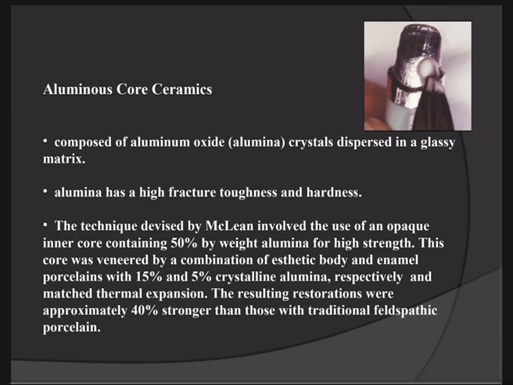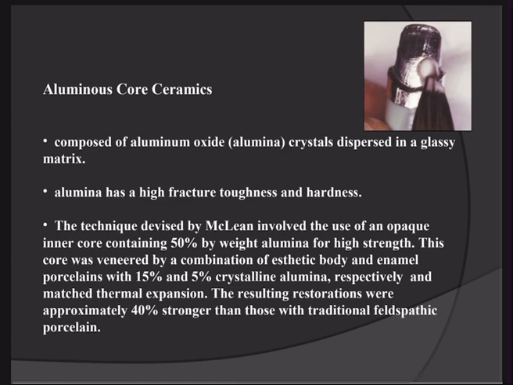Alumina has a high fracture toughness and hardness. Basically in this system, first of all we make a core of the aluminum ceramic material. Over that core we then apply the porcelain to make a crown.